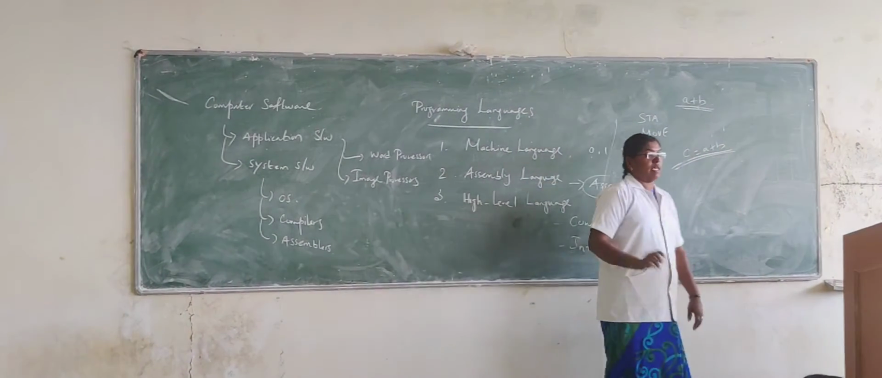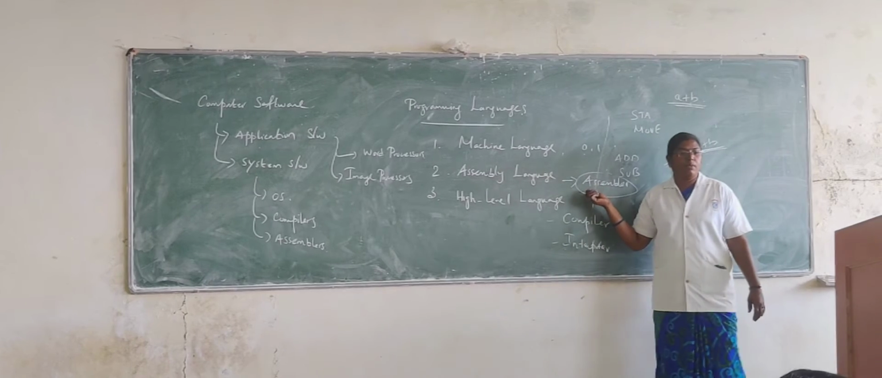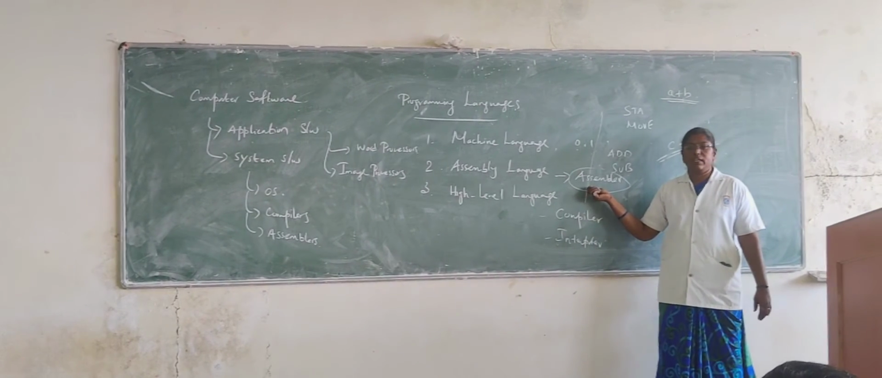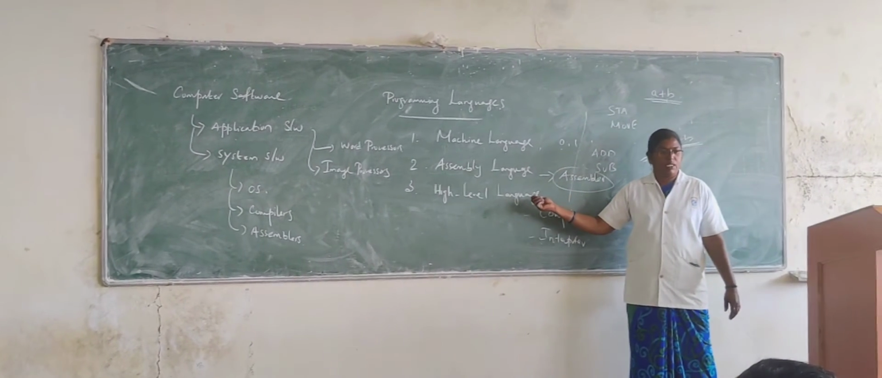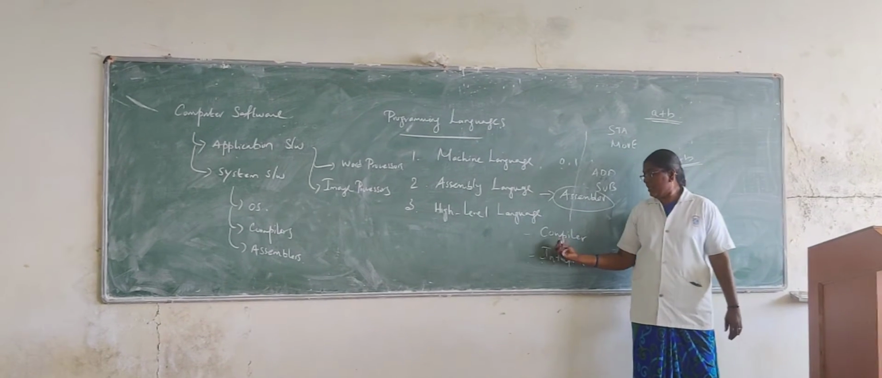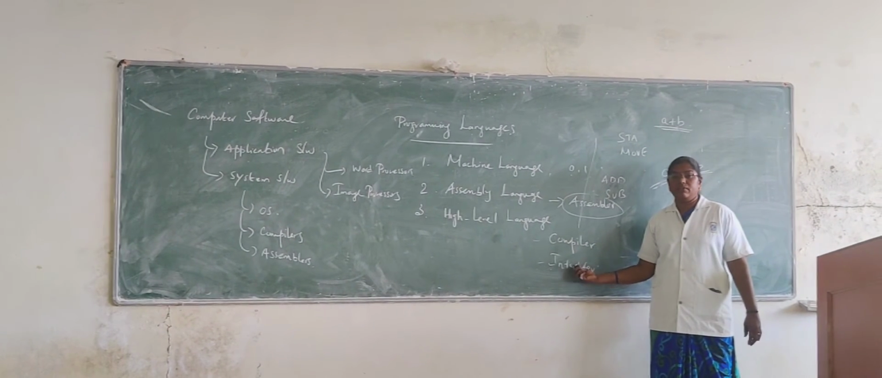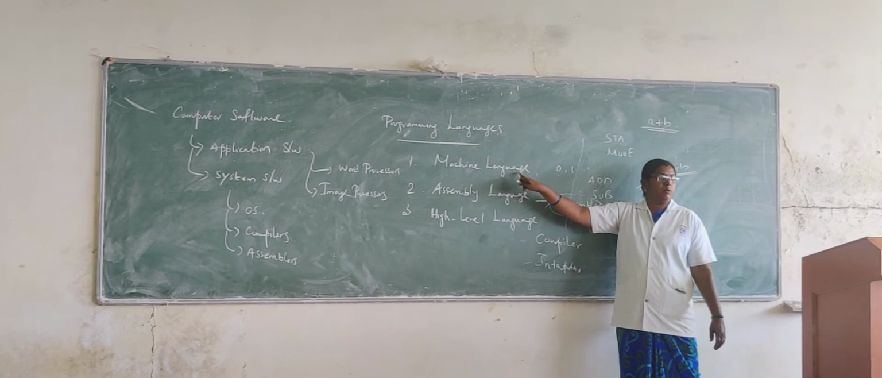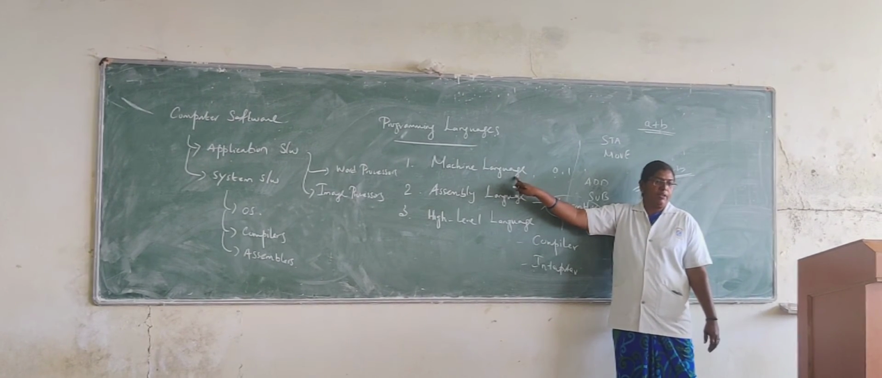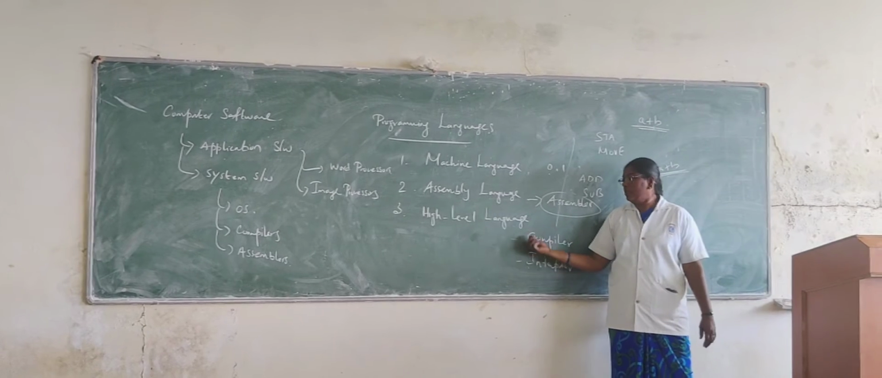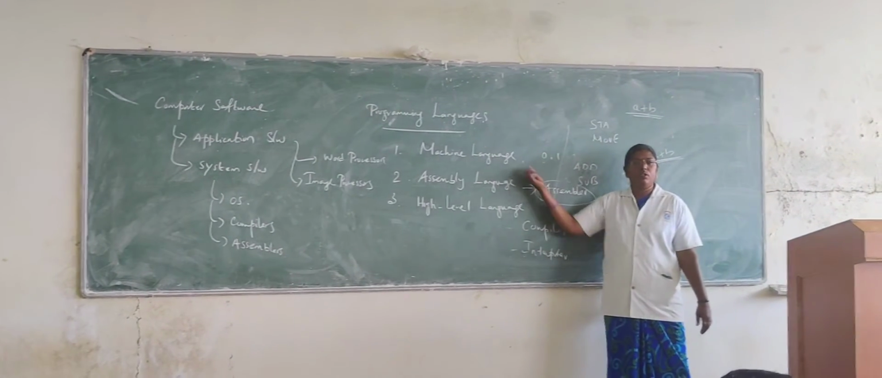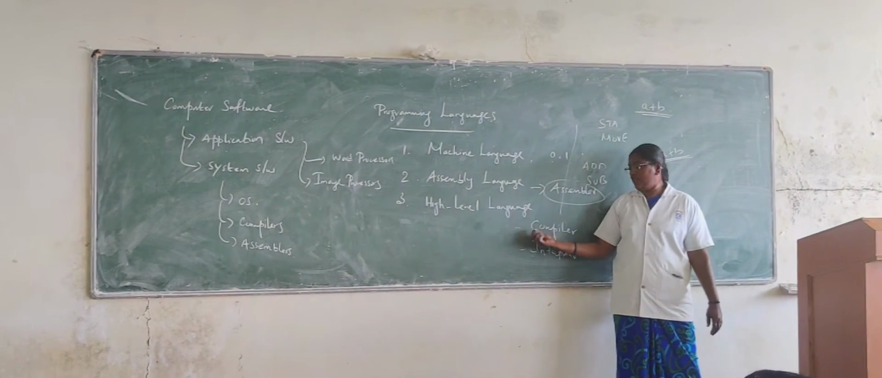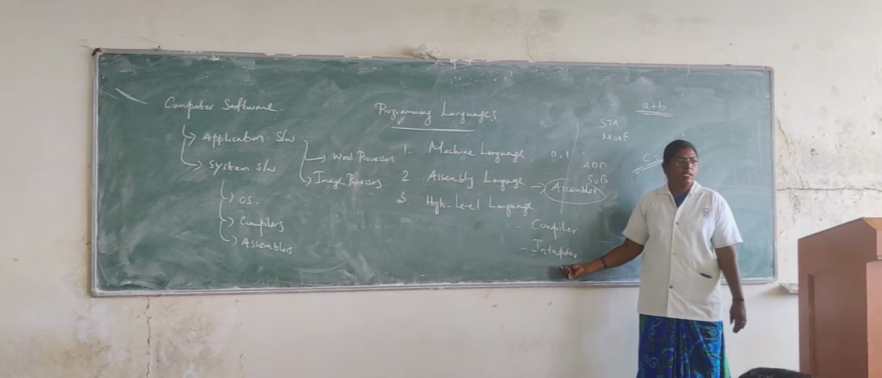So what is the job of the assembler? It is used to convert assembly language into machine language. The machine only understands machine language. So we need a special software for converting high level language into machine language. For that purpose we use the compiler and the interpreter.